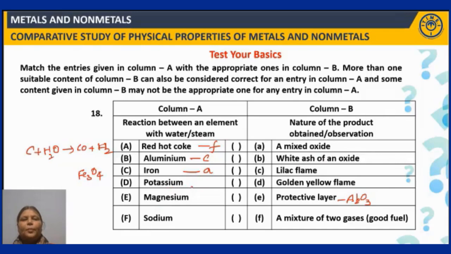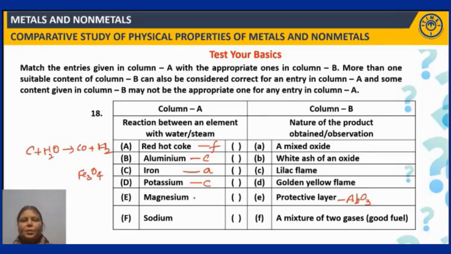Potassium. When potassium reacts with steam or water, it reacts very vigorously, right? And the reaction is so vigorous and exothermic in nature that the heat that is produced makes potassium react with oxygen and burn with lilac flame. Okay. Potassium is lighter than water, right? So because of which it floats, and then when it catches fire with oxygen, it burns with lilac flame, right? So C is the correct match for it.